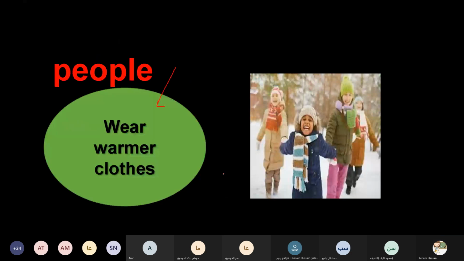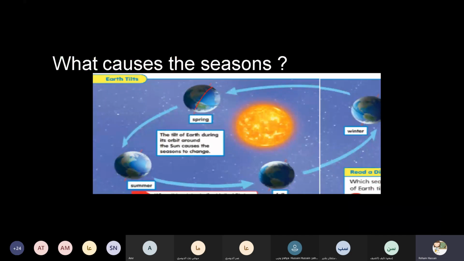Look how this part, which tilts away from the sun, has the coldest season. This part has fall and winter. But the part which faces or tilts toward the sun has a warm season, like spring and summer.